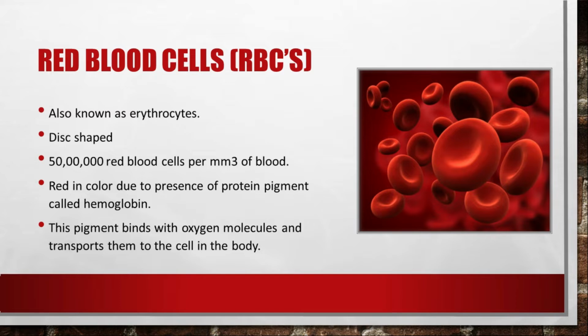Now if there is no hemoglobin in the blood, or if the red blood cells are less in number, then the person is said to be anemic and the supply of oxygen is less in that body. So this hemoglobin molecule is very essential to transport the gases inside the body.